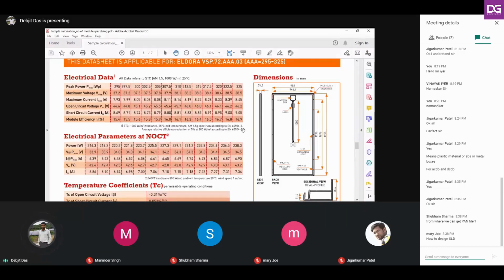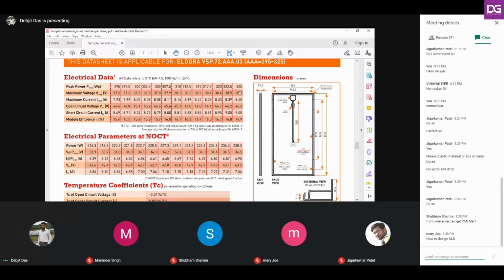For this testing they take air mass as 1.5, radiation as 1000 watt per meter square, and cell temperature as 25 degrees centigrade. These are the conditions created in the factory for testing this module, and during this time they obtained this data.